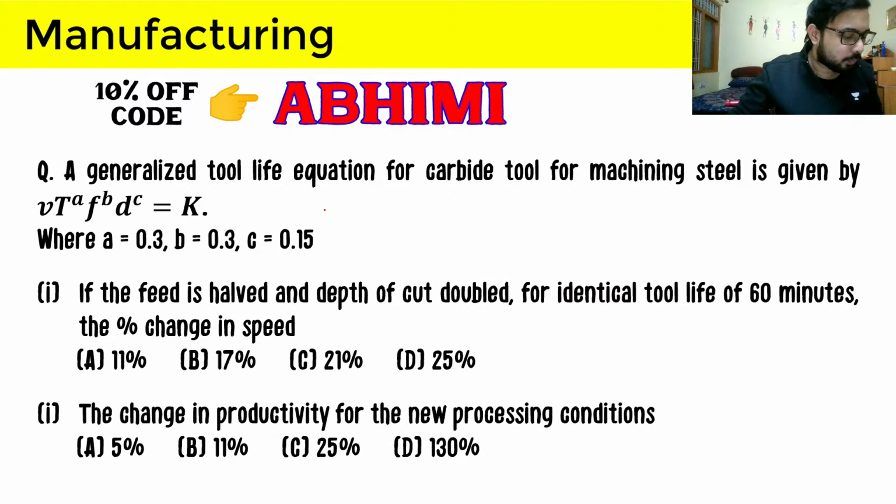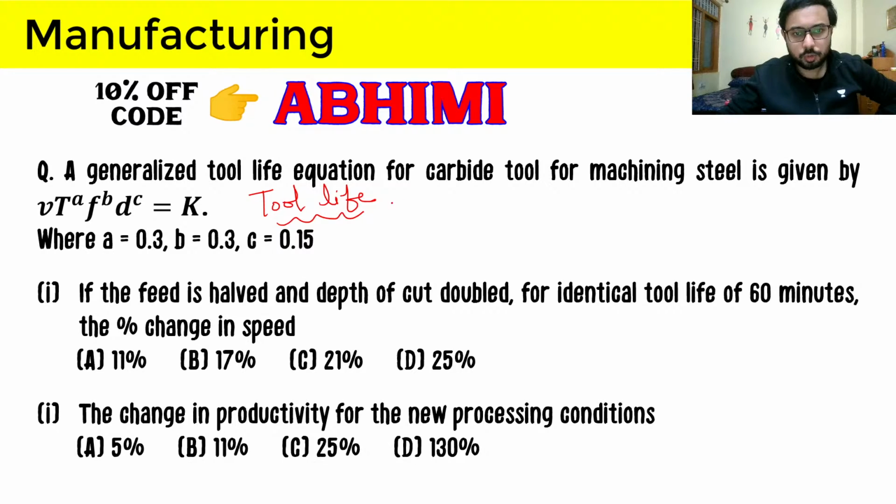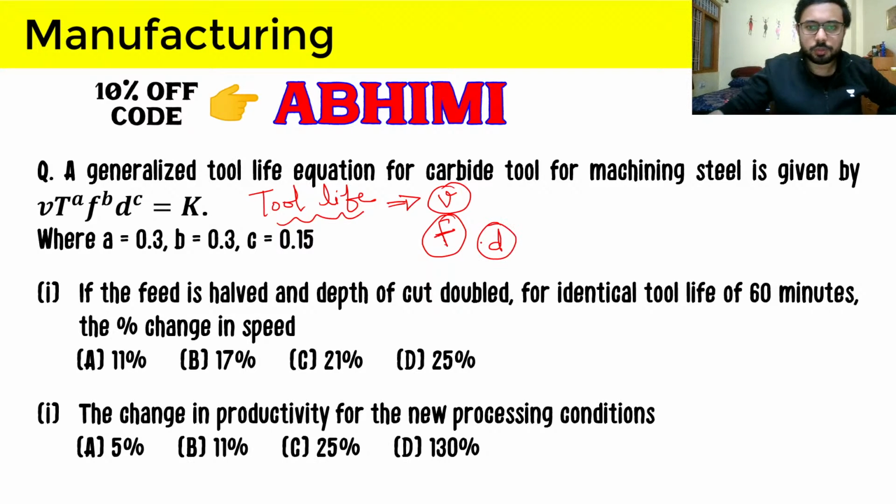So in one of my classes, one of the students was asking, sir, which are the things upon which tool life depends? So remember, tool life majorly depends first of all on V, that is the cutting velocity. Then it depends upon F because its power is more than D but less than V. Then at last it depends upon D. So these are the things upon which tool life depends.